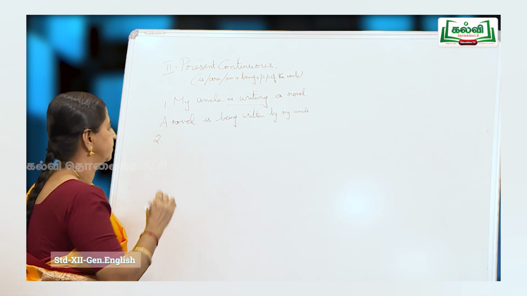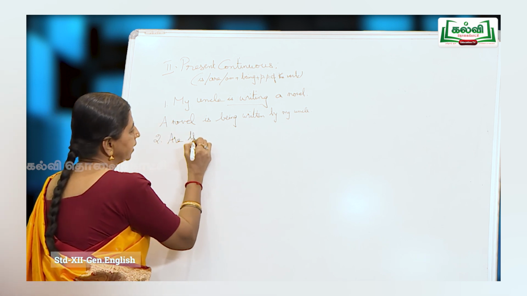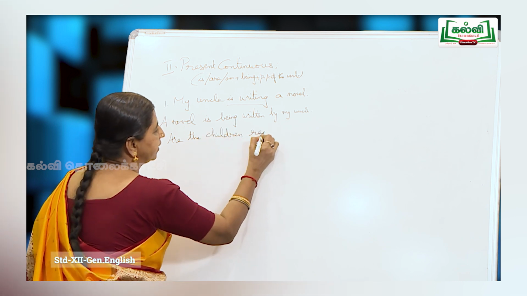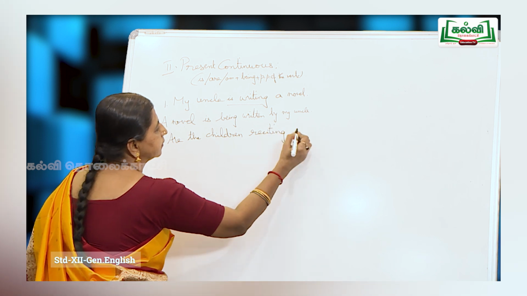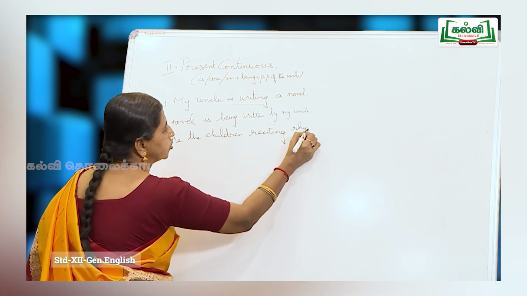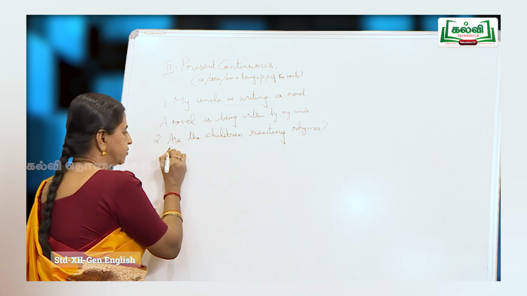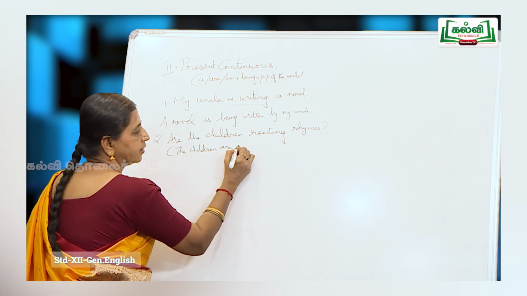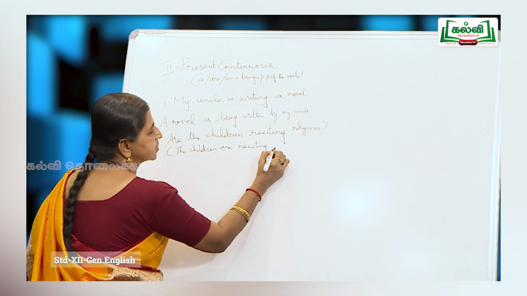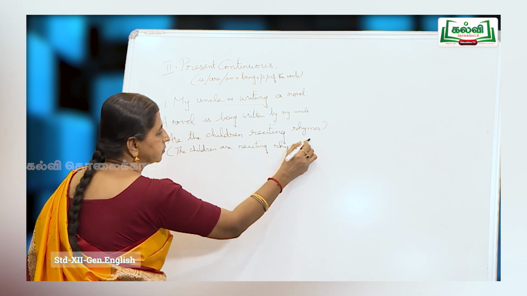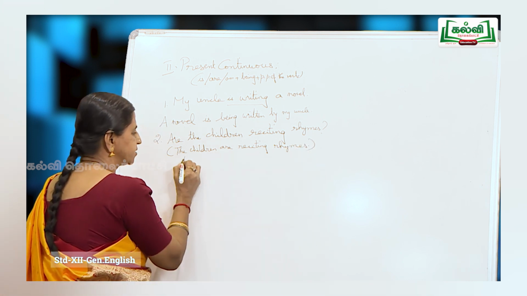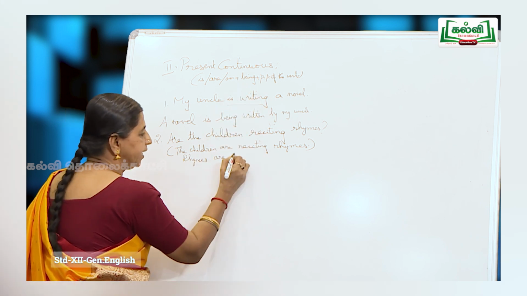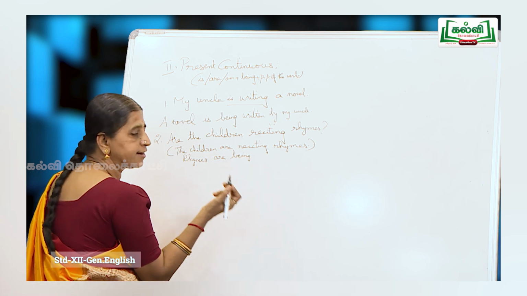Now the second sentence. Are the children reciting rhymes? So convert it into a statement. The children are reciting rhymes. The children are reciting what? Rhymes. So rhymes plural are, then I should include being, recite, recited, recited.